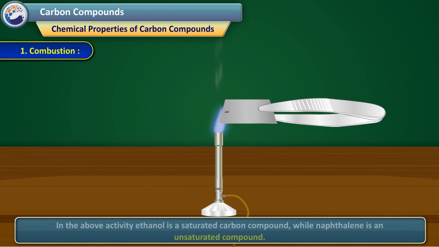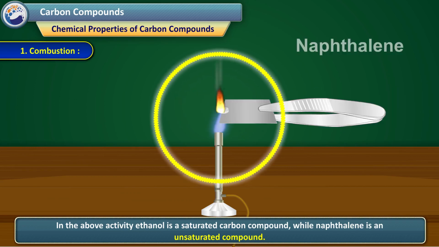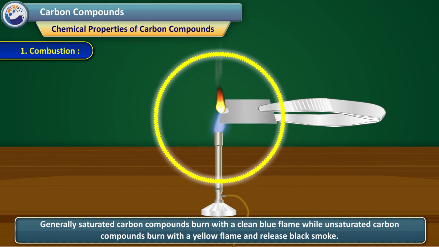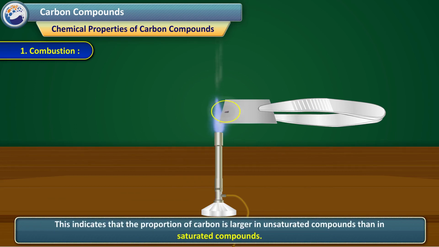Now observe. In the above activity, ethanol is a saturated carbon compound while naphthalene is an unsaturated compound. Generally, saturated carbon compounds burn with a clean blue flame while unsaturated carbon compounds burn with a yellow flame and release black smoke. It is this black smoke due to which a deposit of black soot got collected on the metal plate. This indicates that the proportion of carbon is larger in unsaturated compounds than in saturated compounds.